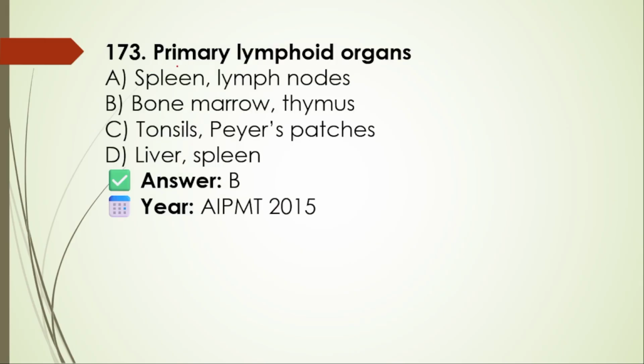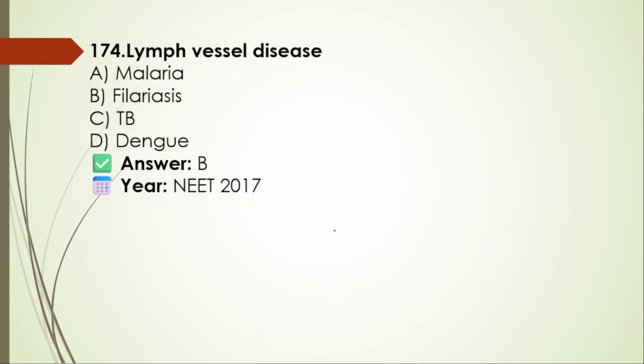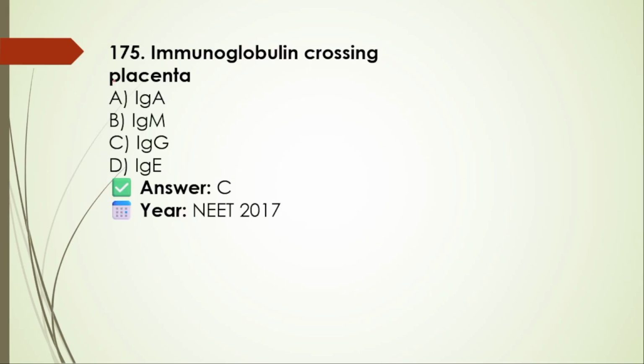Next, 173. Primary lymphoid organs: spleen, lymph nodes, bone marrow, thymus, tonsils, Peyer's patches, liver, and then spleen. Here the right option is B, and it was all asked in 2015 NEET. 174. Lymph vessel disease: malaria, filariasis, TB, dengue. Here the right option is B, NEET 2017.